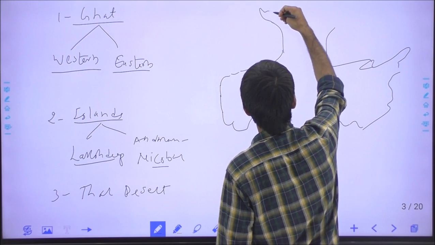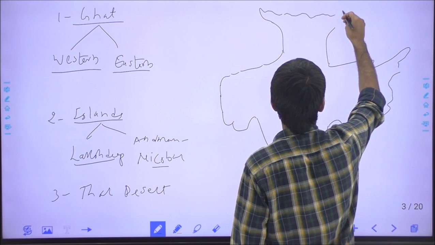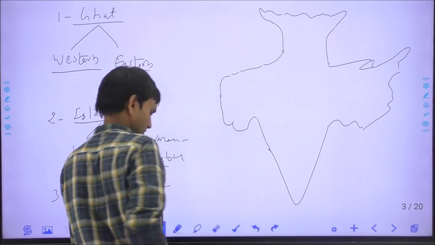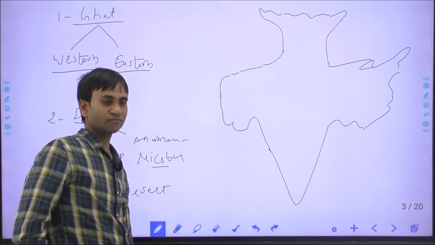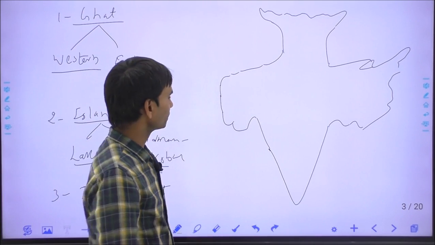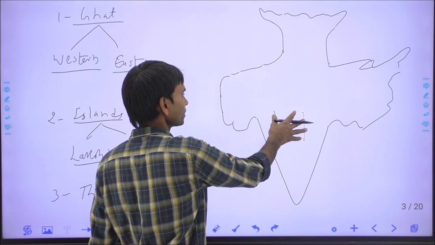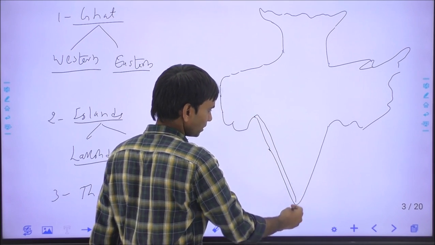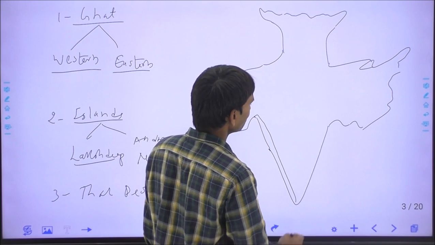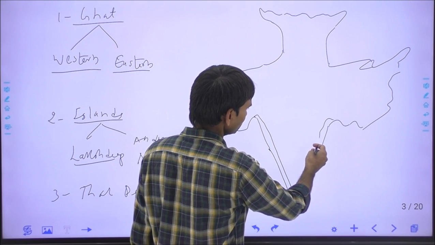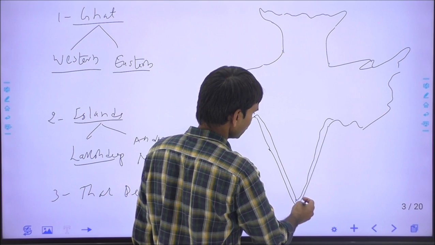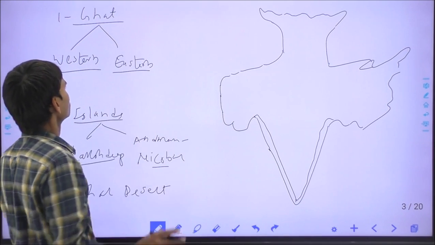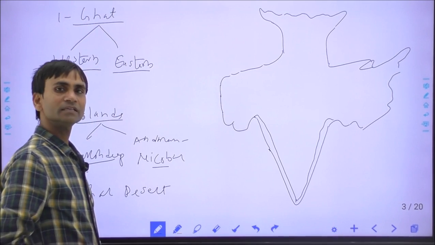Ghats are mountains or ranges of hills, and Ghats have formed after the fold or subduction of the Deccan Plateau. So this is the Western Ghat, started from Maharashtra, ended in Tamil Nadu, and this is the Eastern Ghat, starting from Odisha and ended in Tamil Nadu, right. So Ghats are of two kinds, the Western Ghat and the Eastern Ghat.